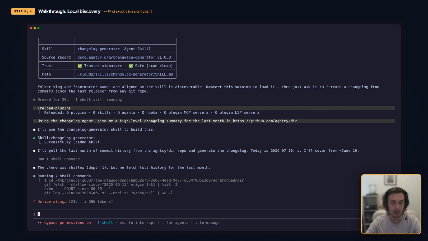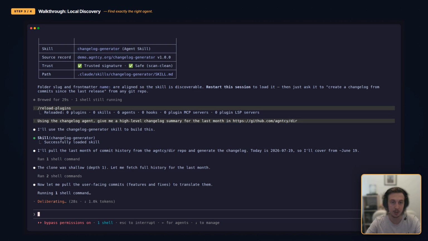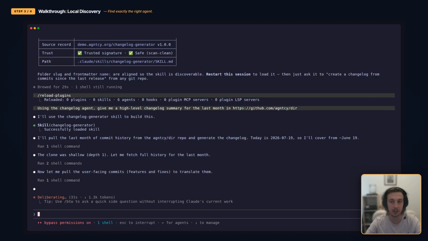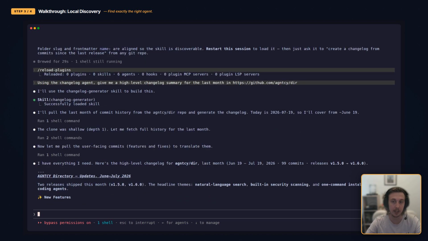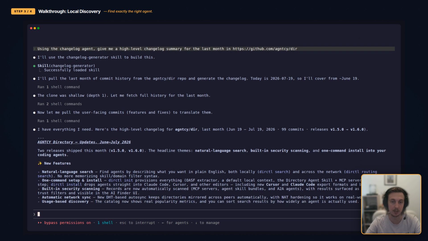In summary, we found an agent by capability, verified its trust, installed it, and used it, all without any manual coordination or prior knowledge of the agent's existence.